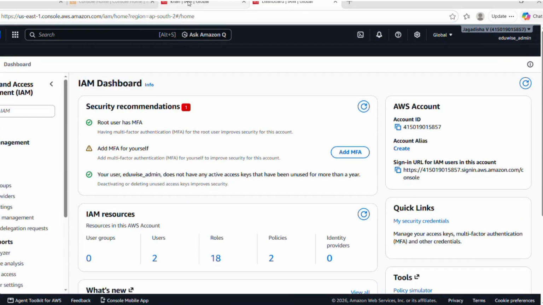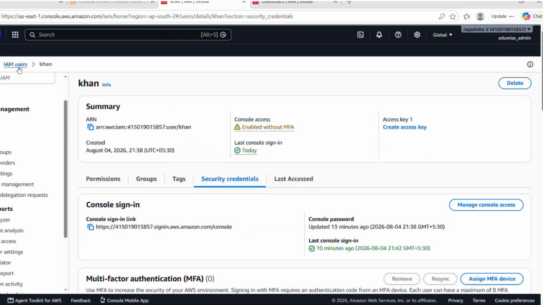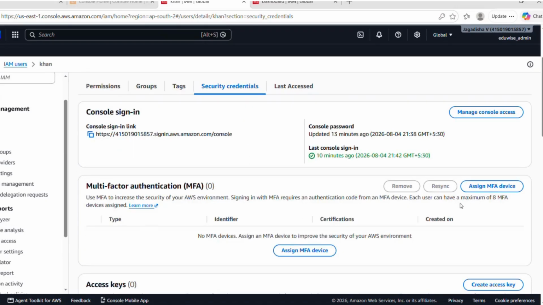As I mentioned, right now we are under IAM users and under Khan user. Under Khan user, we can look for security credentials. Here we can enable the MFA.